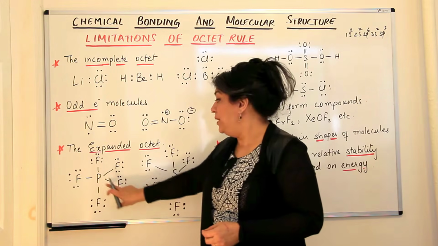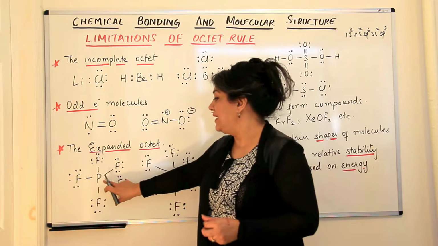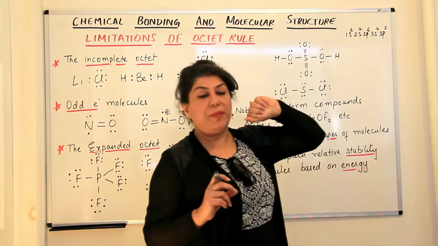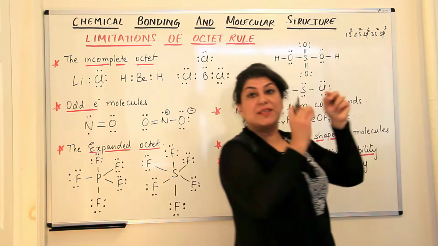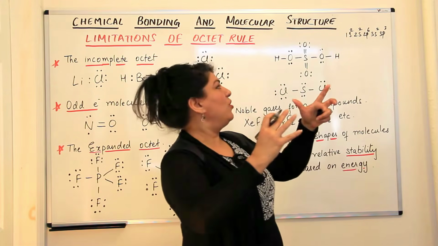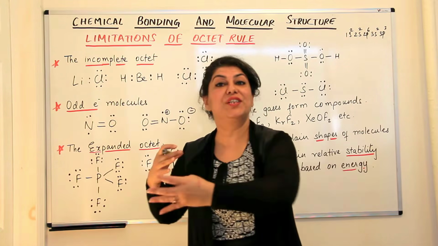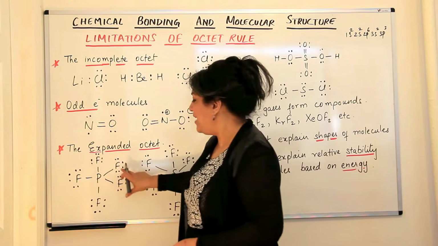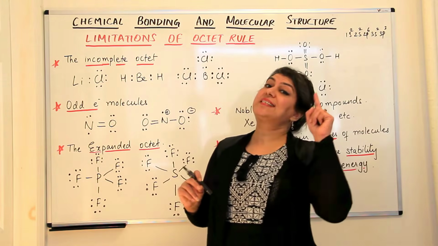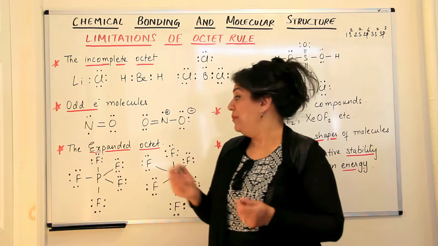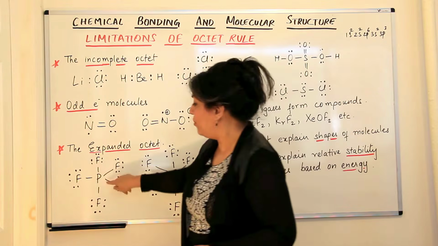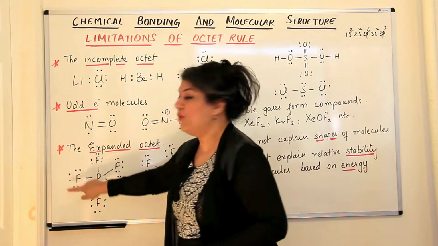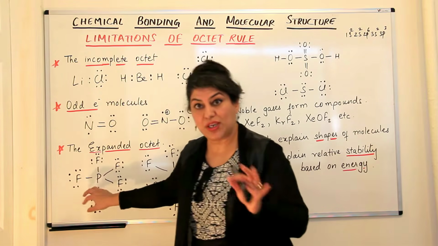So phosphorus in PF5, phosphorus pentafluoride, which has 2 electrons in the 3s orbital and 3 electrons in the 3p orbital, one of the electrons of the 3s orbital jumps to the 3d orbital and now there are 5 electrons available for covalent bonding. And all the 5 electrons participate in covalent bonding with 5 fluorine atoms. And fluorine has 7 electrons in its outermost shell, being a halogen. So every fluorine forms a single bond with phosphorus, and with the sharing of one pair of electrons, every fluorine has 7 plus 1, 8 electrons, their octets are completed.